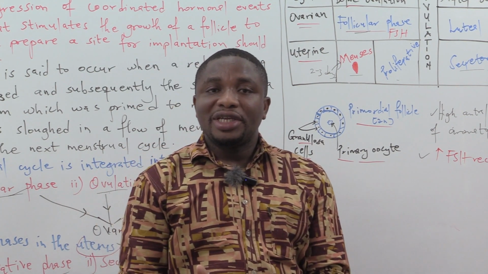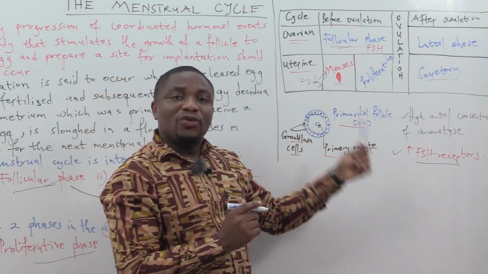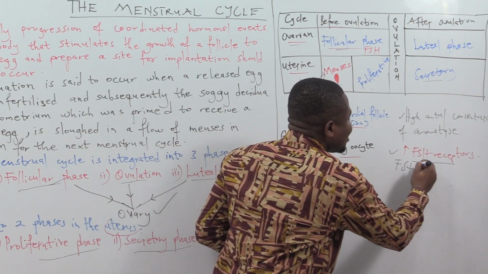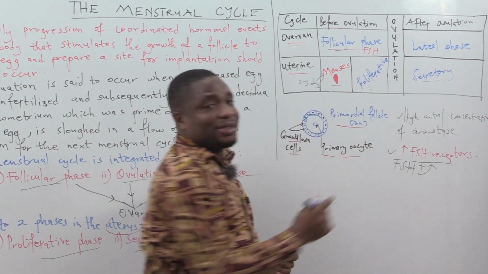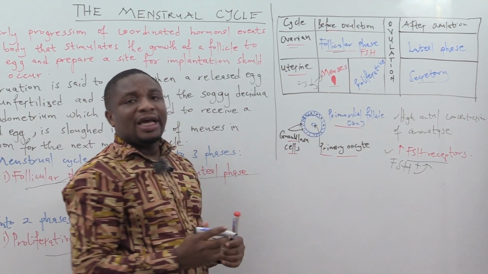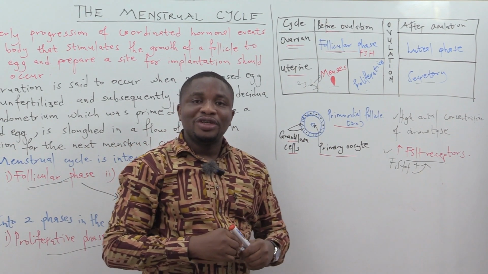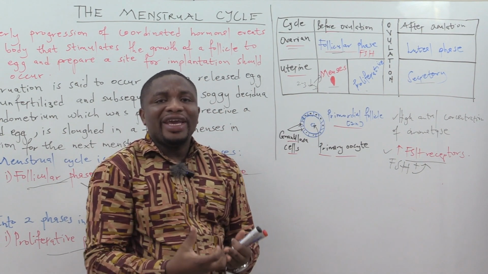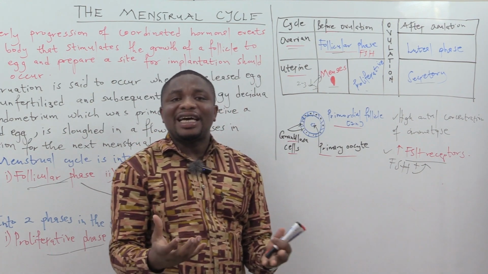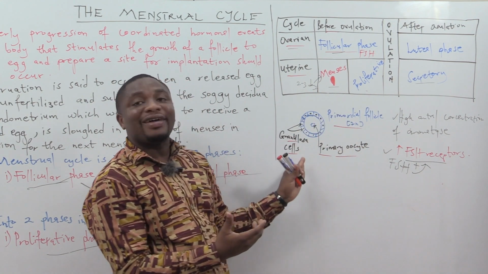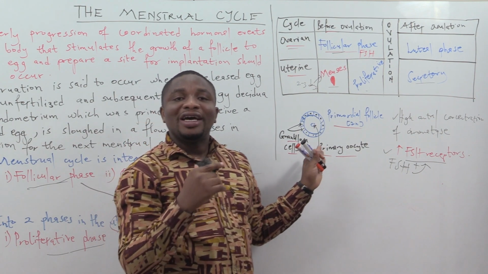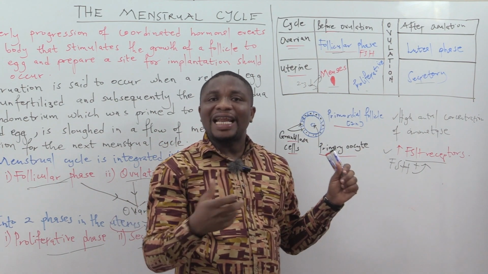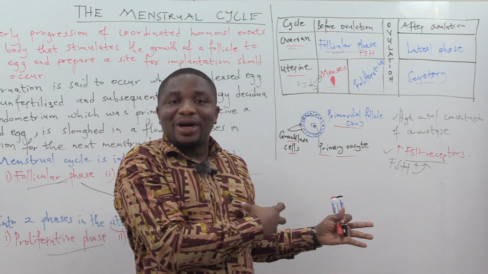But what will happen before ovulation in the follicular phase? The follicle stimulating hormone, which is released from the anterior pituitary, will react with the FSH receptors on the granulosa cells. And the moment the follicle stimulating hormone reacts with the FSH receptors, it activates the enzyme aromatase, which is also contained in the granulosa cells. You should know, the granulosa cells produce estrogen. And how do they do that? They contain aromatase.